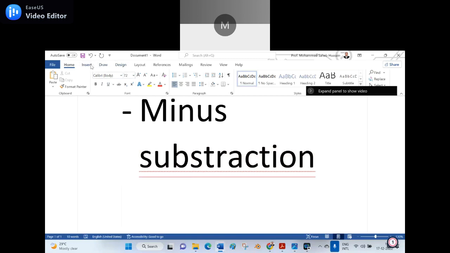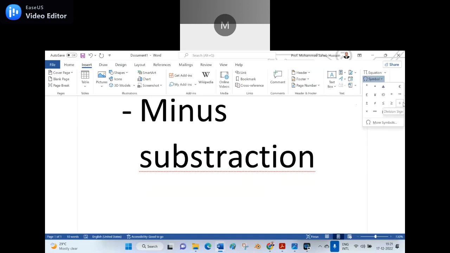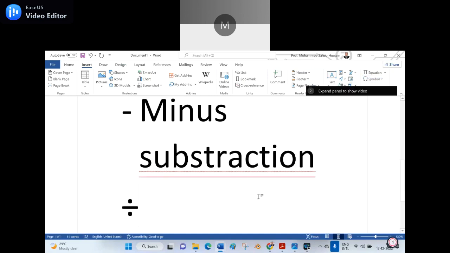Insert, design, layout, draw. Symbols are here, more symbols. Yes, here I found it, the symbol. Yes, now you tell me.